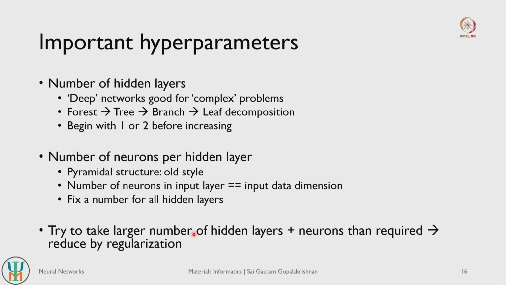One strategy that's also used, so I mentioned before that you try to start off with a lower number of hidden layers and then increase the number of hidden layers. One other strategy that people also follow is they take a very large number of hidden layers and neurons per layer than what is required for the problem, and then they try to reduce the model architecture by some kind of regularization. So they try to identify which neurons are active, which are not, which layers are adding information, which layers are not, and then they cut down the model. So this is another approach that one could take to design a neural network.